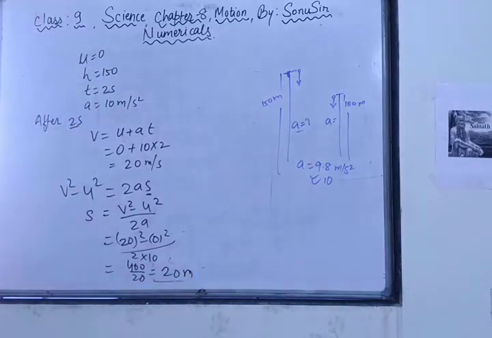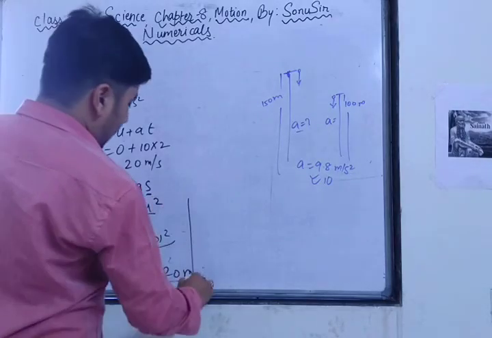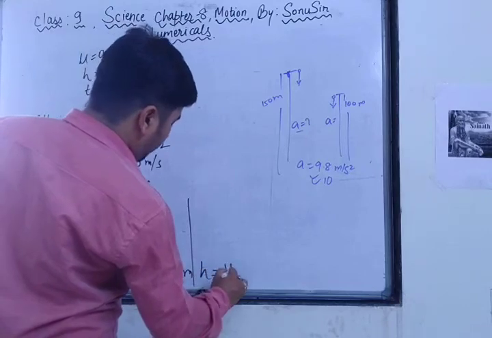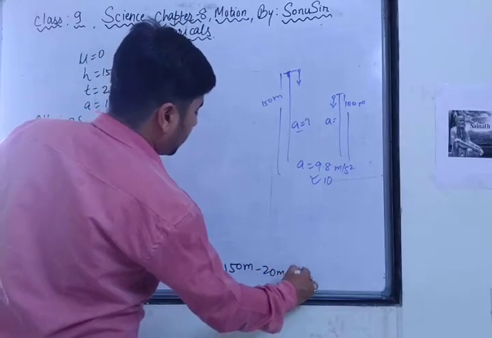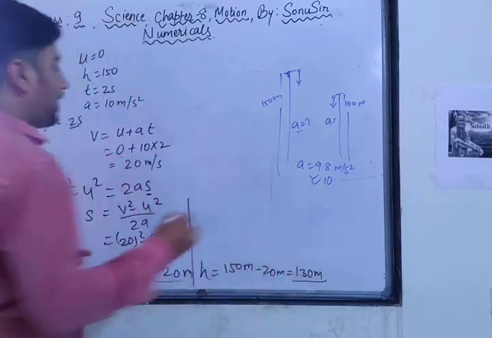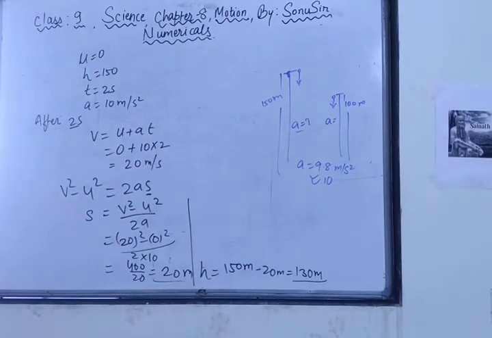So what is the distance? 20 meter. Got it? Now what will be the height here? Height will be h is equal to 150 meter minus 20 meter is equal to 130 meter. So after 2 seconds the height will be 130 meter. Got it? Now let's come to the second object. The same thing, this was for the first object.